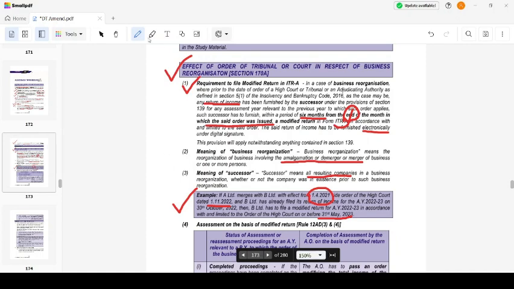Assessment of, okay, just again give me a minute. This is really troubling me.